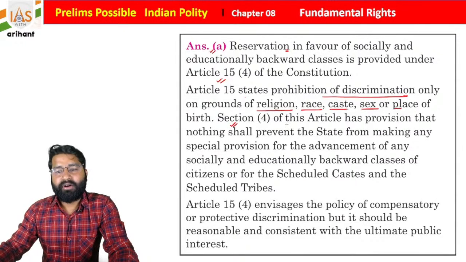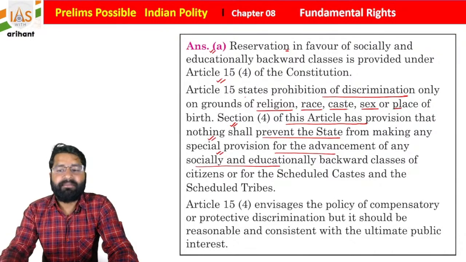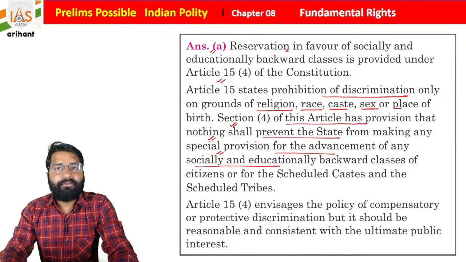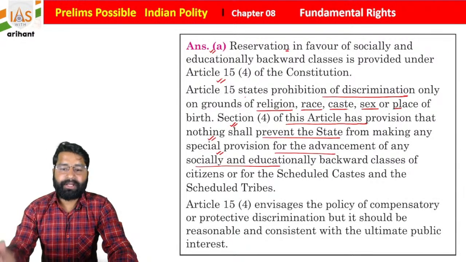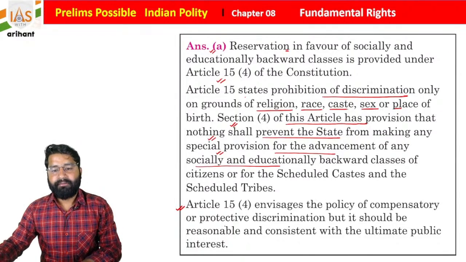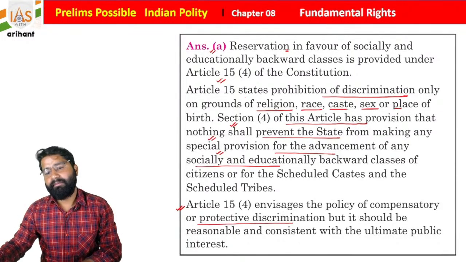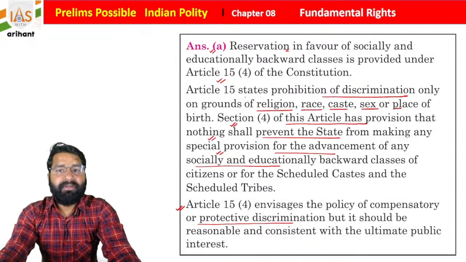Clause 4 of this article has the provision that nothing shall prevent the state from making any special provision for the advancement of any socially and educationally backward classes of citizens or for the scheduled caste or scheduled tribe students. Okay, so Article 15 Clause 4 is considered as protective discrimination, but it should be reasonable and consistent with the ultimate public interest.